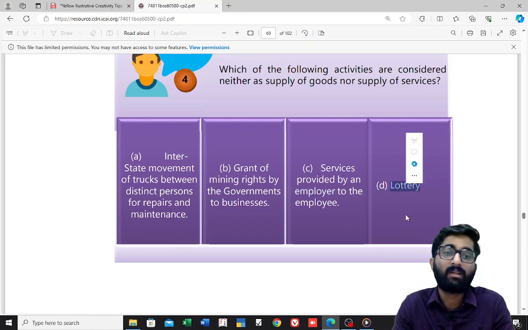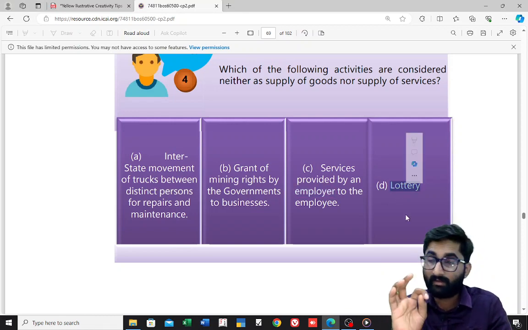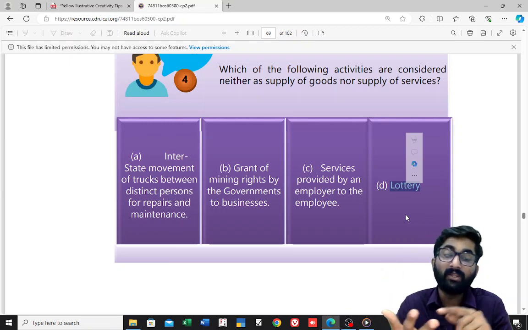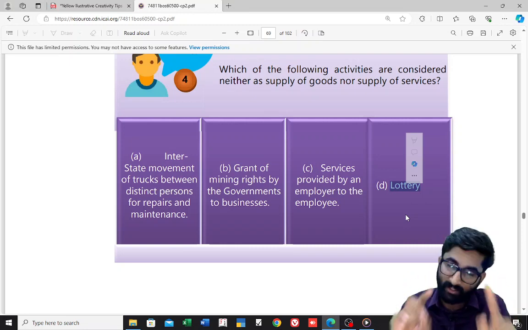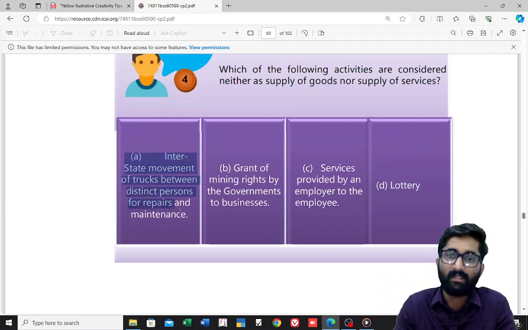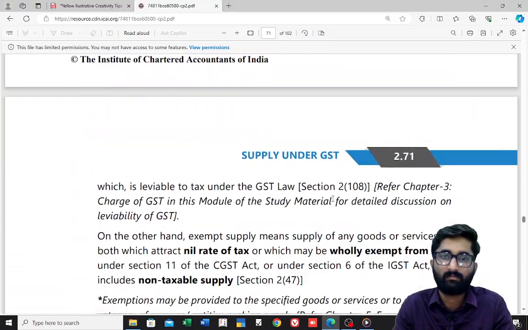Next one, lottery. Remember, GLA, A for actionable claims. Actionable claims neither supply of goods nor supply of service except betting, gambling and lottery. Lottery is supply of goods. So that's why answer is A. Answer is A. Next one.